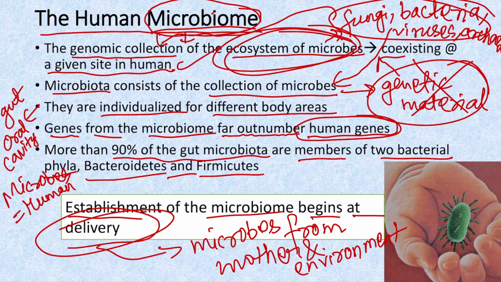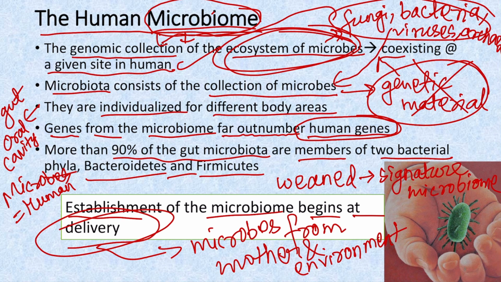In cesarean section we will have different types of microbes, and in normal vaginal delivery there will be different types of microbes. Once the child is weaned, the person gets a signature microbiome, which is usually present throughout life. But it can change following treatment with several drugs like antibiotics.